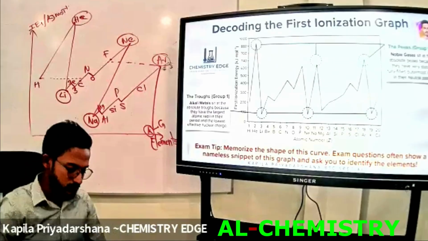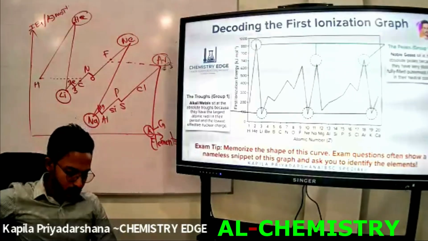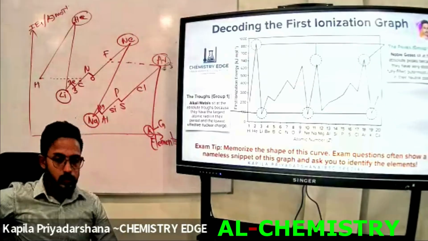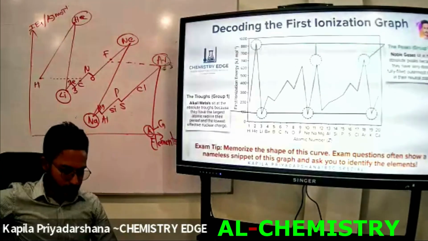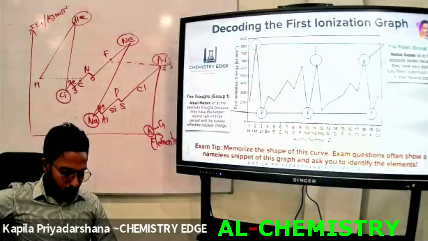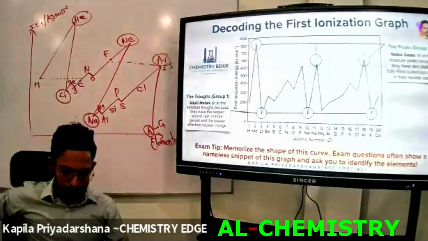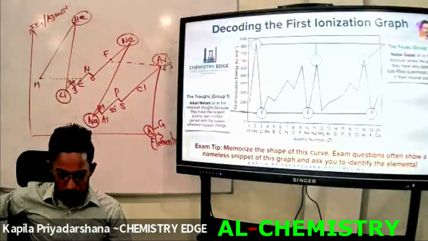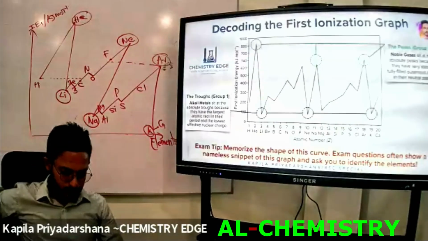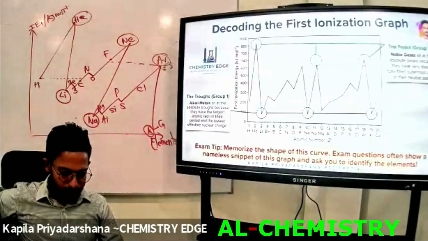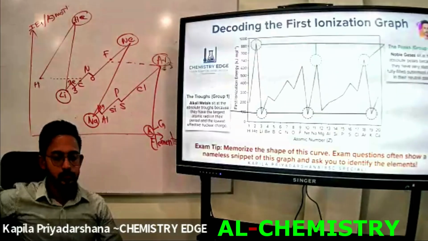Okay, let's write down these things. According to the graph, noble gas elements in group 18, noble gas elements meaning rare gases, lie at the peaks, the peak points.